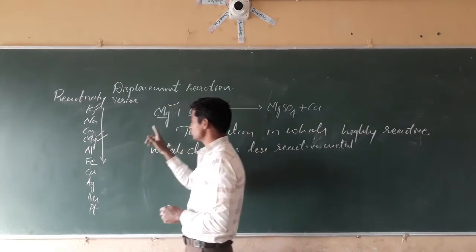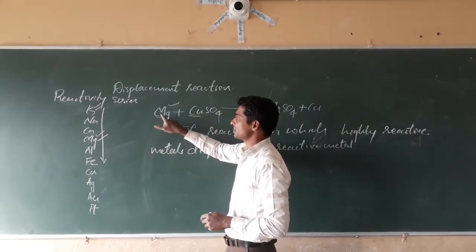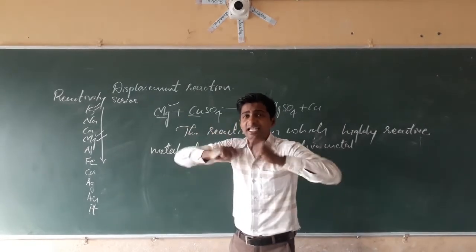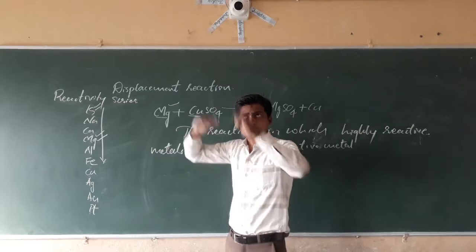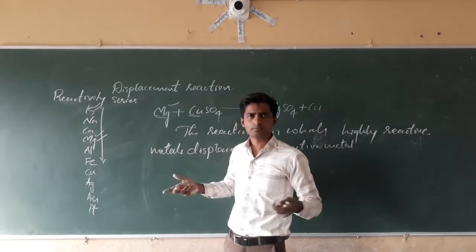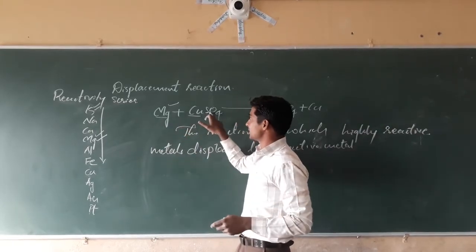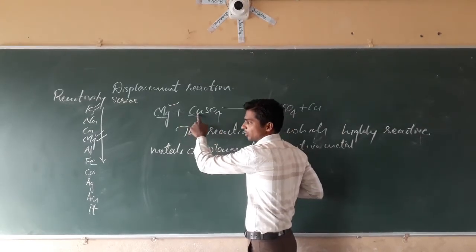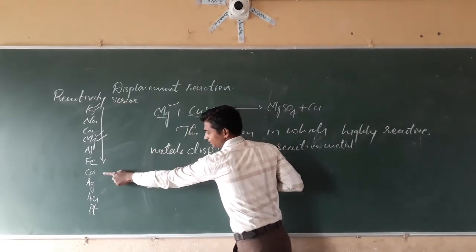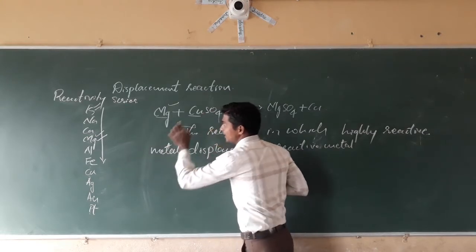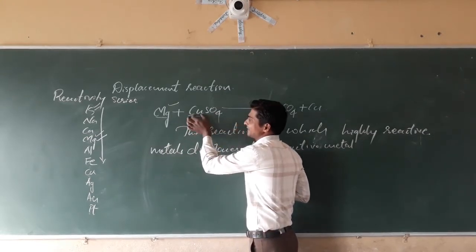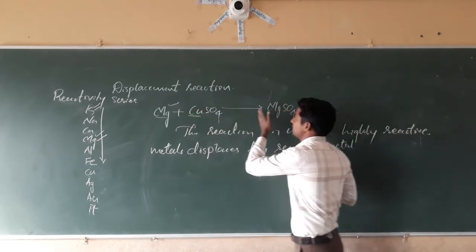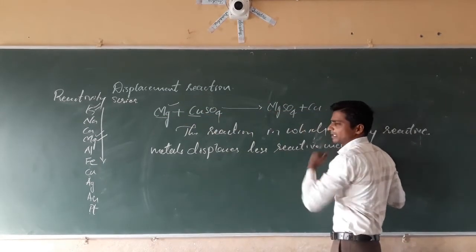Here we have used magnesium. Magnesium is more reactive than copper. It will react very fast with atmospheric oxygen and catch fire. See what happens with the sulfate ion. Magnesium is more reactive than copper, and copper is at the bottom of the reactivity series. That's why copper is less reactive with the sulfate, while magnesium is more reactive with the sulfate. It forms magnesium sulfate and copper is separated out.